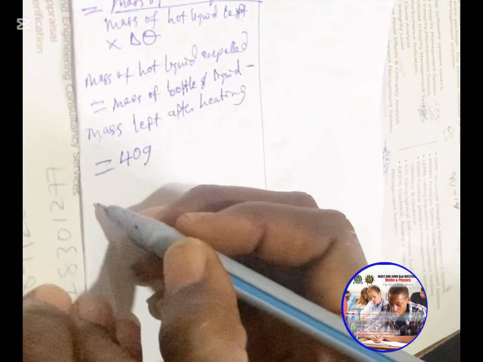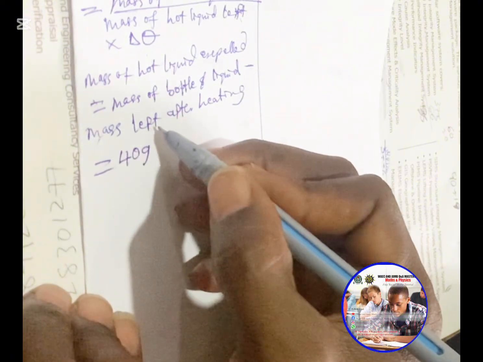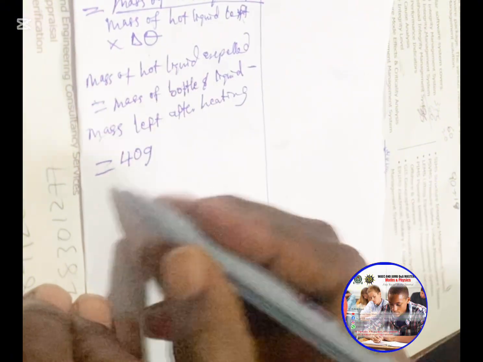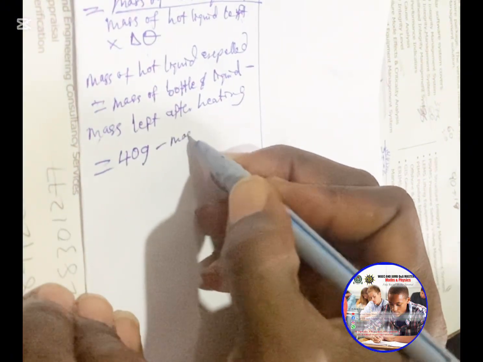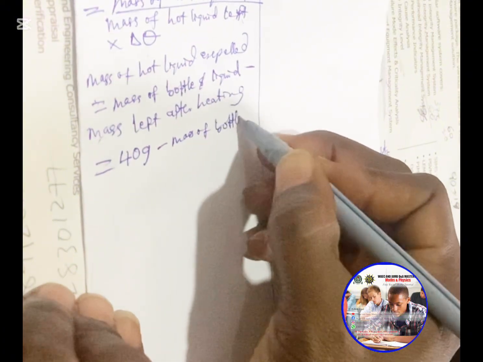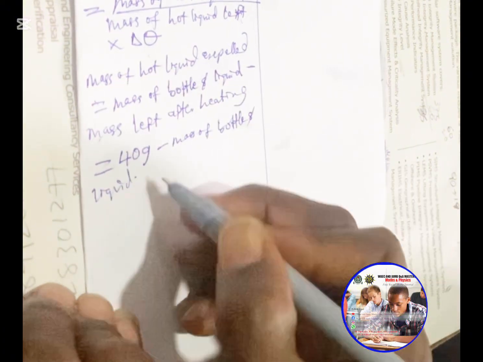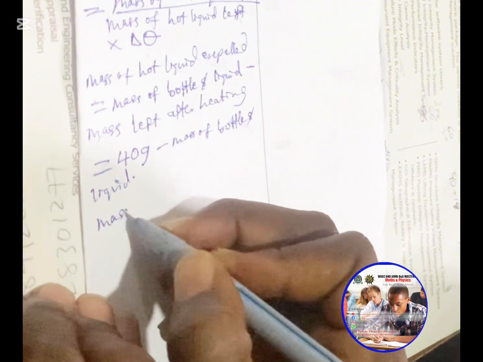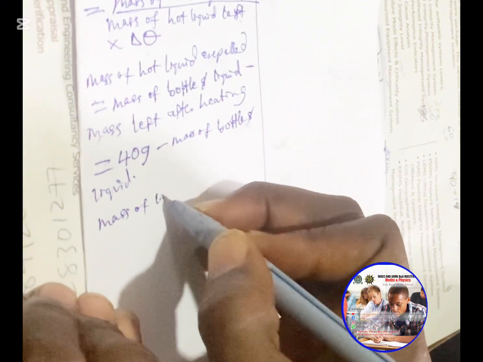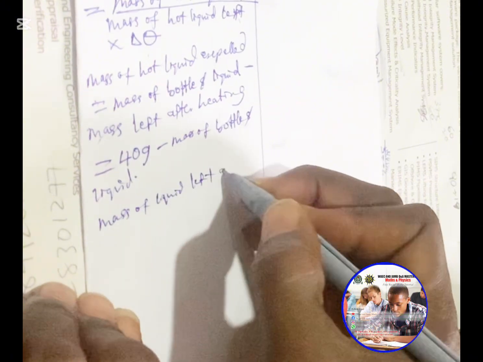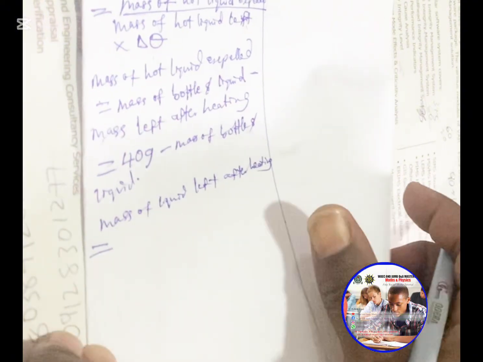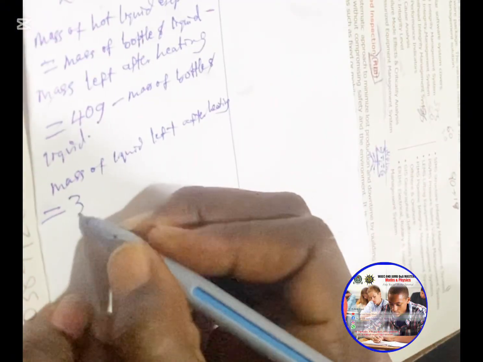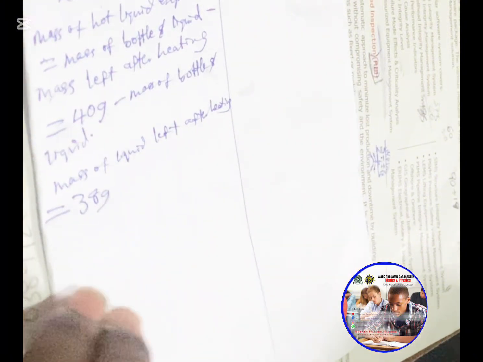Now we go to the mass of liquid left after heating. This 40 gram is the mass of bottle and liquid. Then the mass of liquid left after heating is 38 gram. It's stated there in the question.